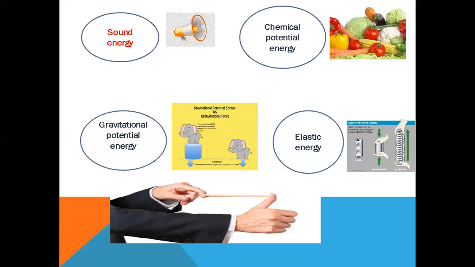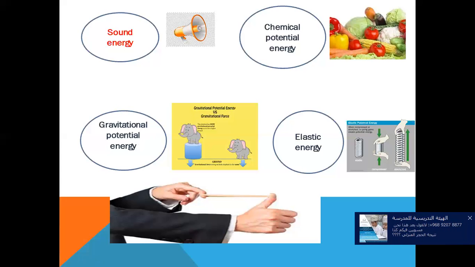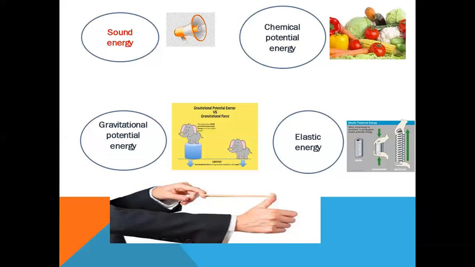And you must understand this point. Gravitational potential energy depends on two very important things: number one, mass, and also height.